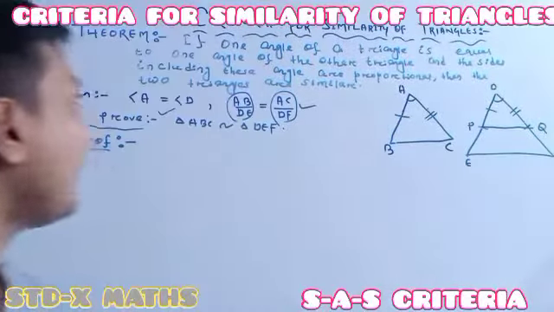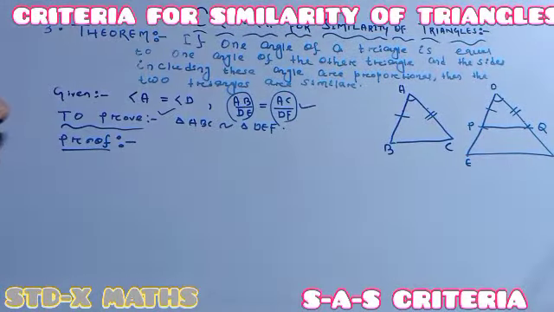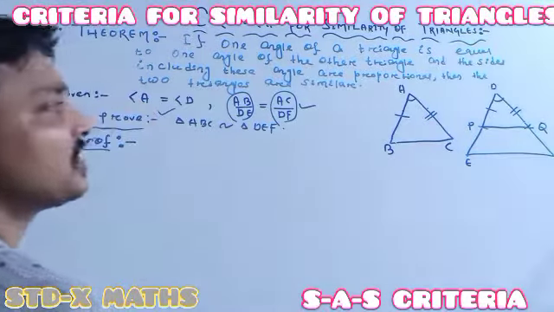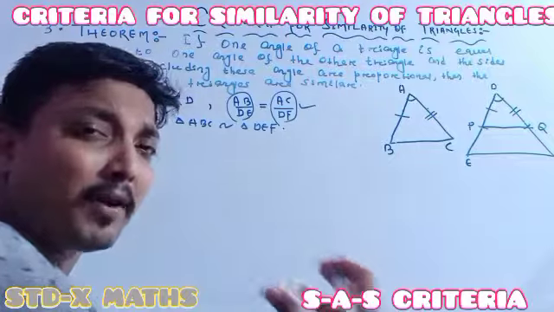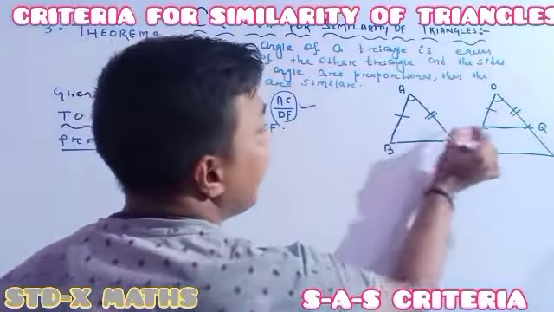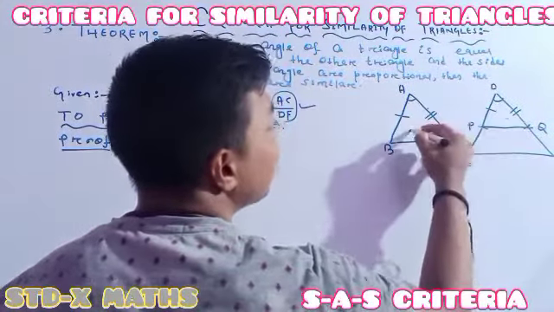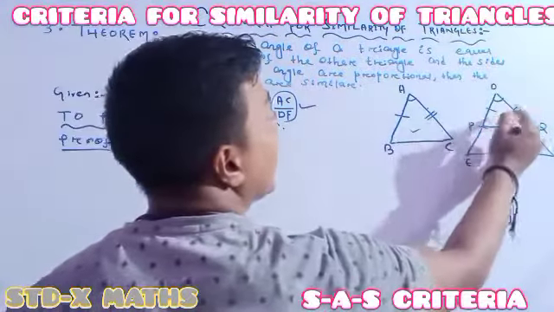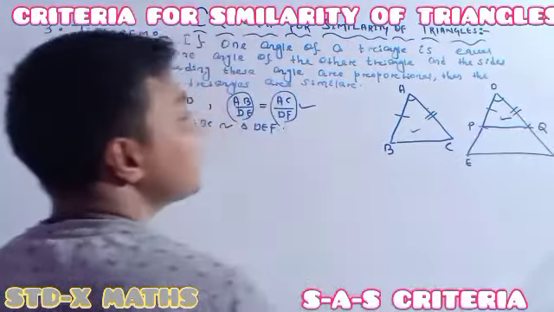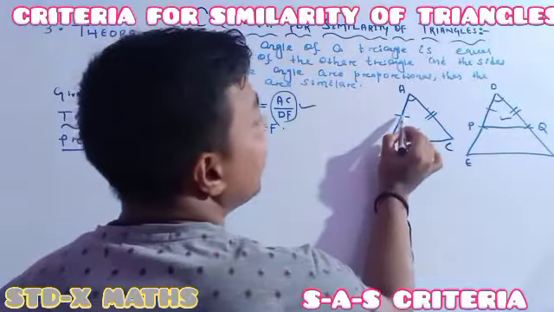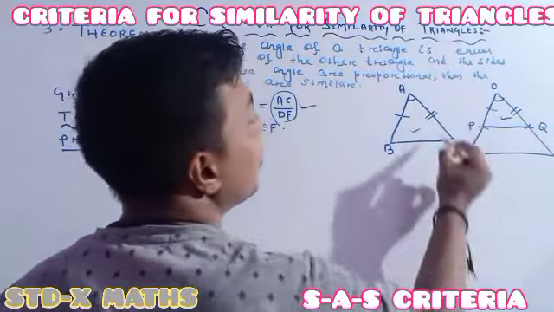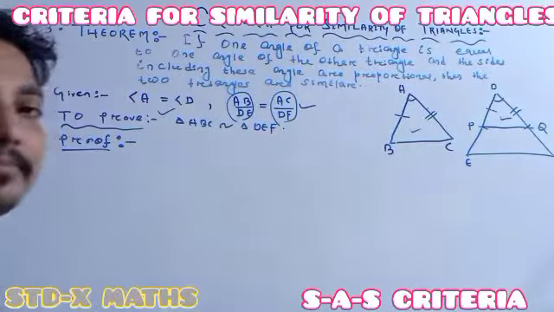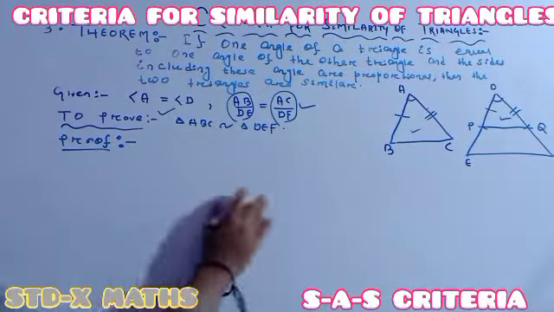Okay? And here, in the proof, you just have to remember how we have to proceed. Just see, I will write directly, but you have to try to understand. This side, this little triangle and this little triangle, you just have to see. In both the triangles, see, this side is the same as this side, which means this angle is the same as this angle. So I can write it directly.